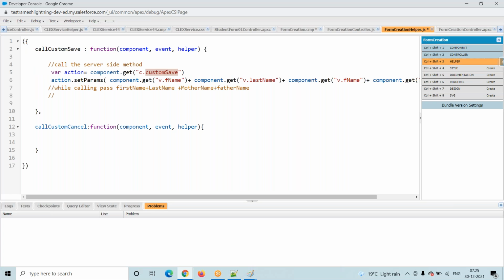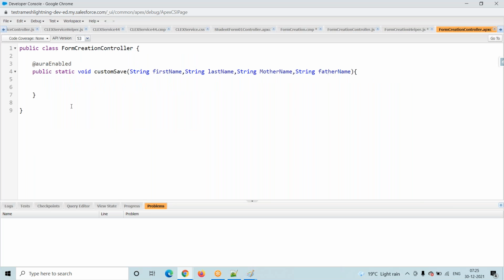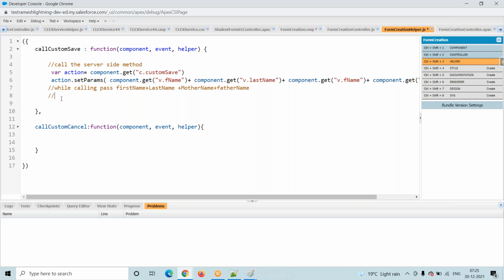We already collected that data and stored it into those attributes. Those attributes were fetched like this: first name, last name, mother name, father name, and we are adding them to this particular method. So this method is ready, right? While calling this method, we are setting these parameters. Now I have to tell this method, now you have to execute.